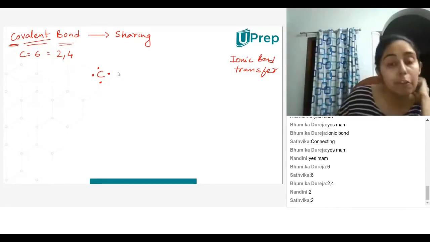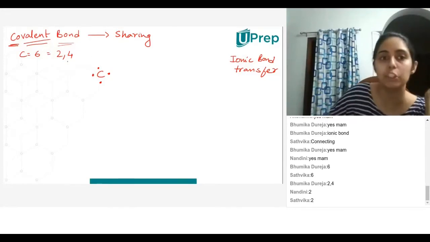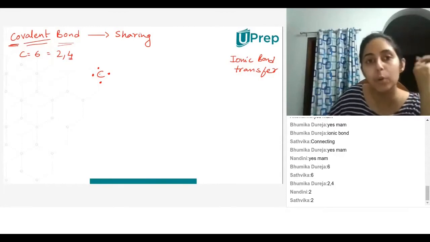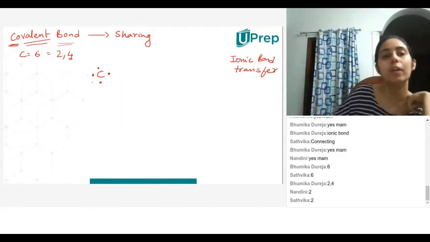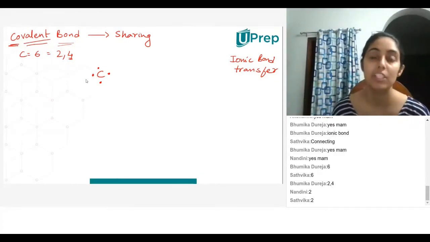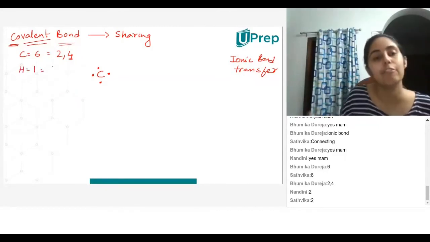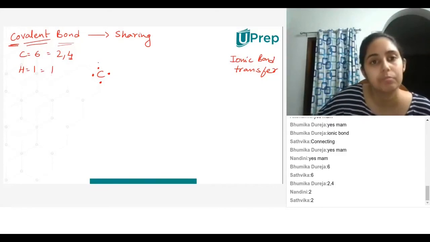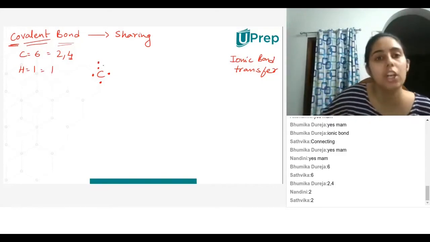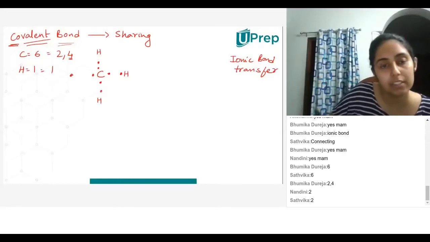Now, I have to somehow get carbon 8 electrons in the outermost shell. It already has 4. I need to get 4 more electrons for the outermost shell. So I look for another element which requires or has 1 electron. So over here, let me take hydrogen. Hydrogen has electronic configuration 1. So hydrogen requires 1 more electron. So I'll put hydrogen over here, hydrogen over here, hydrogen over here, and hydrogen over here.